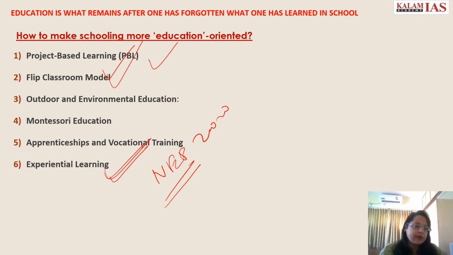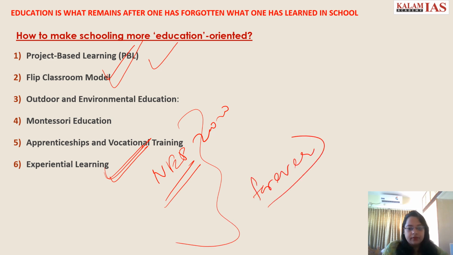So that is how we can make schooling more education oriented, and this will be with the student forever, because they're experiencing it themselves, they're learning it for a lifetime. They're doing some research, they're doing some mind work, they're exercising their mind, and that will remain with them forever.